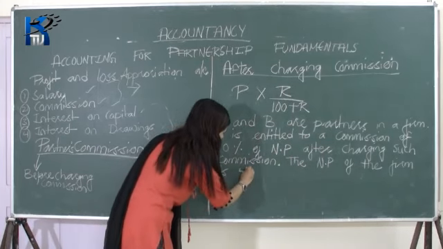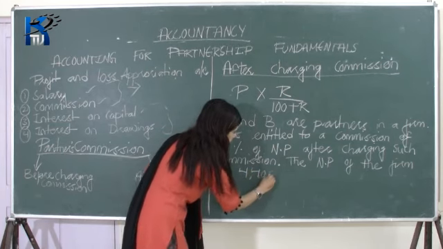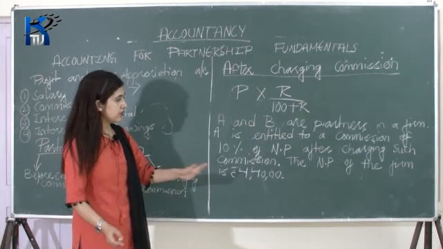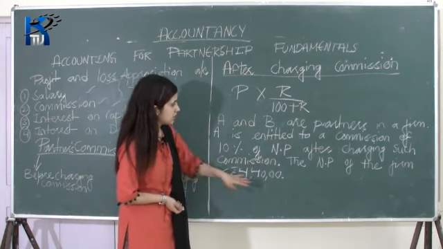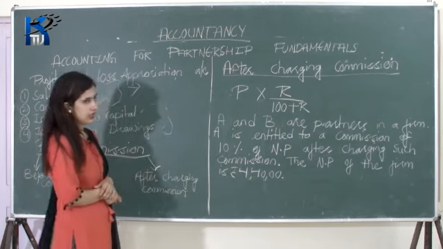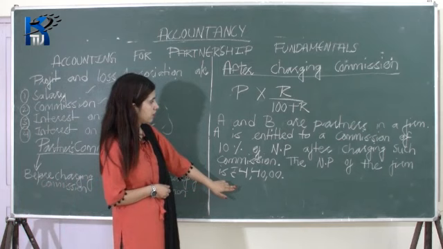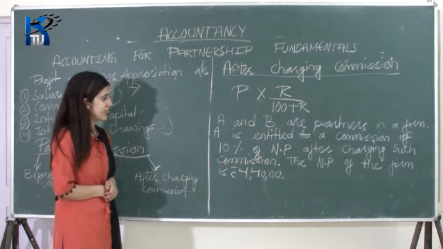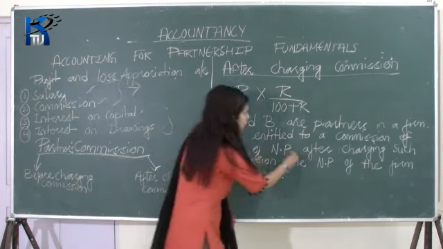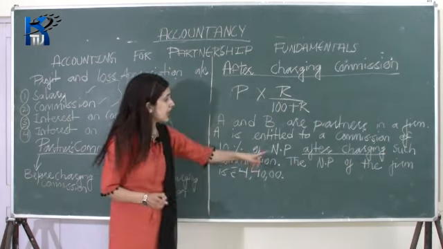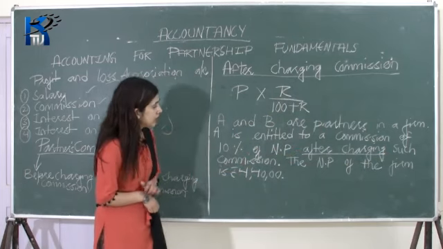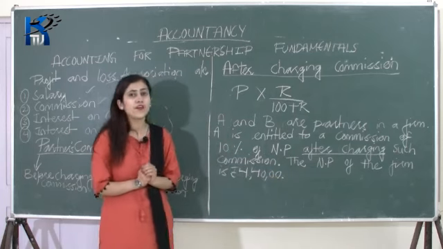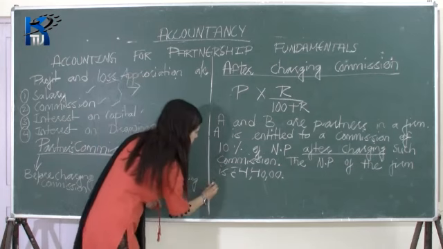So 4,40,000. Now, determine the commission of A. So your question is: A and B are partners in a firm, and A is entitled to a commission of 10% of the net profit after charging commission. The net profit of the firm is 4,40,000. So you have to determine the commission of A. Now let's solve this one.